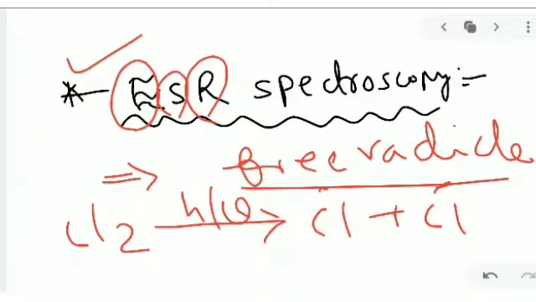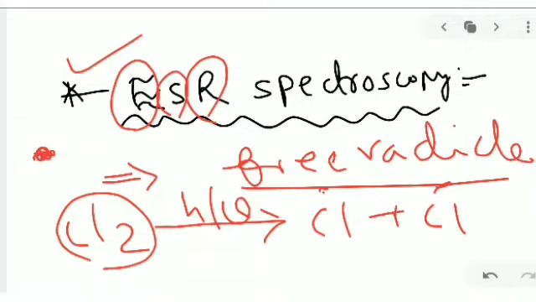These are the basic needs, so we can remember this. One example is chlorine dissociating itself to produce chlorine free radicals. Free radicals are indicated by a dot, with one unpaired electron. It readily reacts and participates in chemical reactions to form bonds. Free radicals we can see only with the help of ESR spectroscopy. This is the main function.